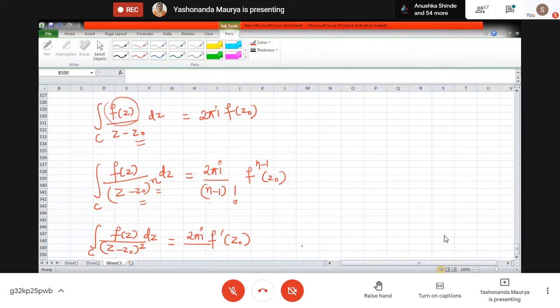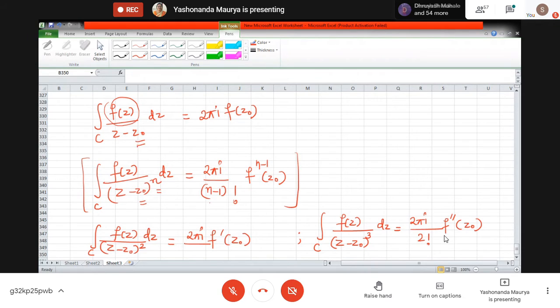Similarly, the integral of f of z divided by z minus z0 raised to the power 3 dz will be 2 pi i divided by 3 minus 1, so 2 factorial, into the second derivative of f at z0. This is for 2 and 3, but I have also given you the general formula. This is the general formula, and this is just a corollary to it.